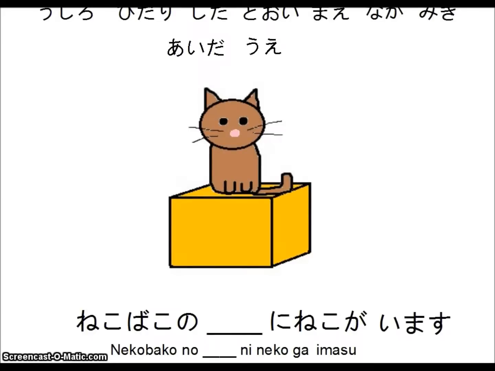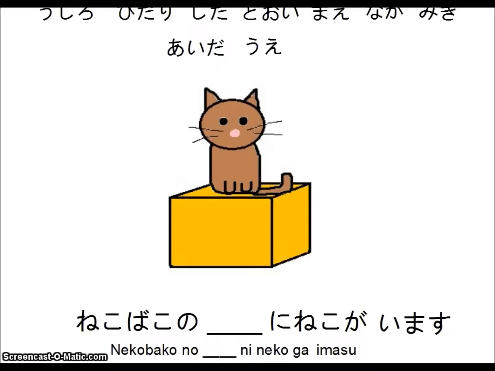猫箱の上に猫がいます. So as you can see, the entire time, nekobako came first because that's what we're talking about in location to the cat. So we always have at the end the neko ga imasu because we're talking about the cat.